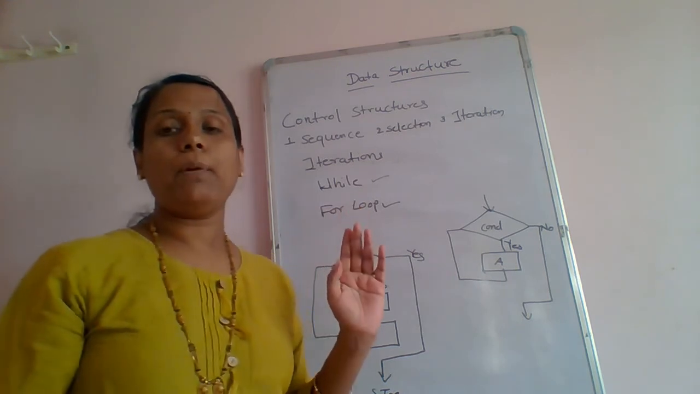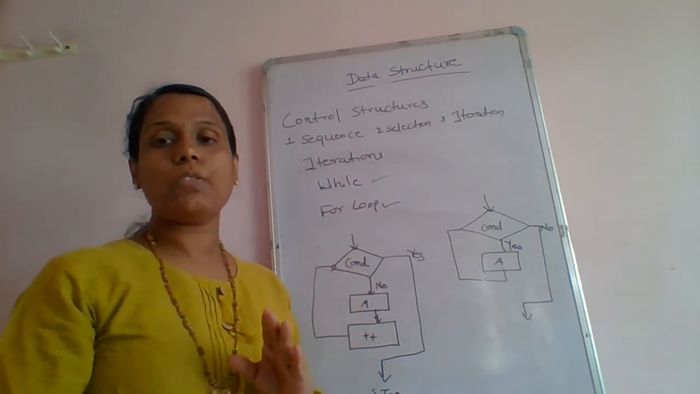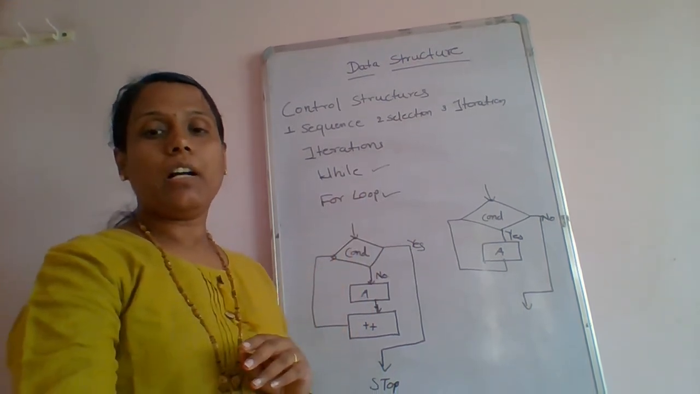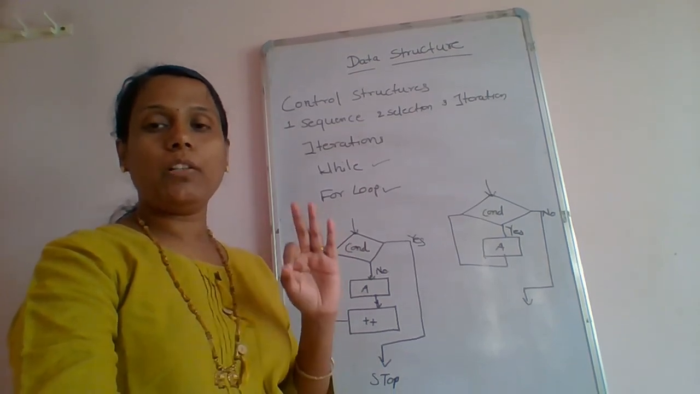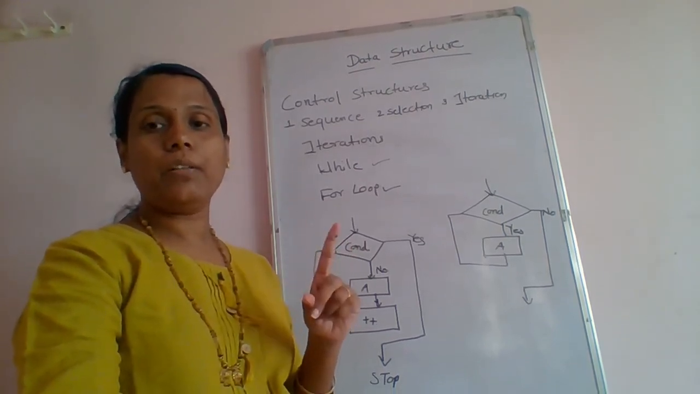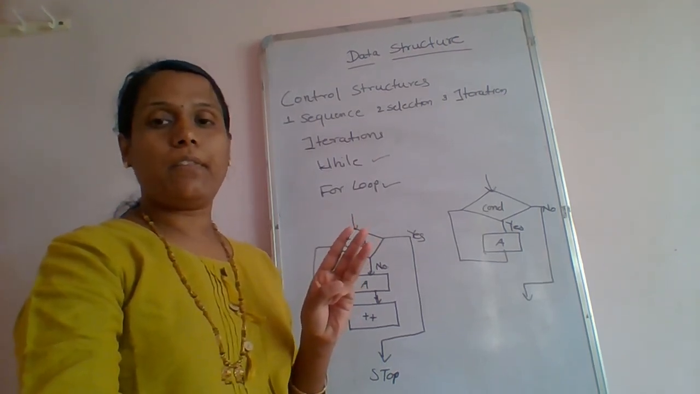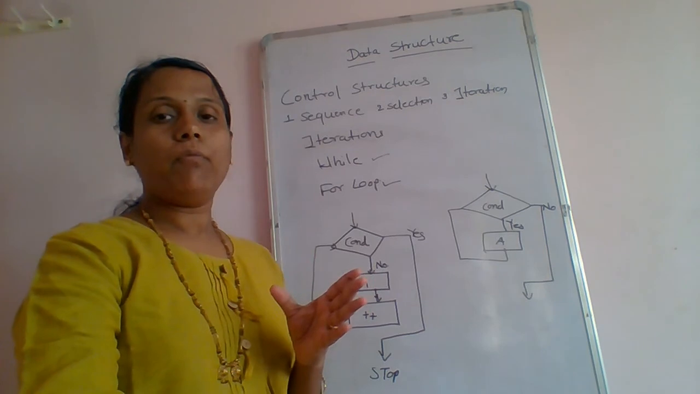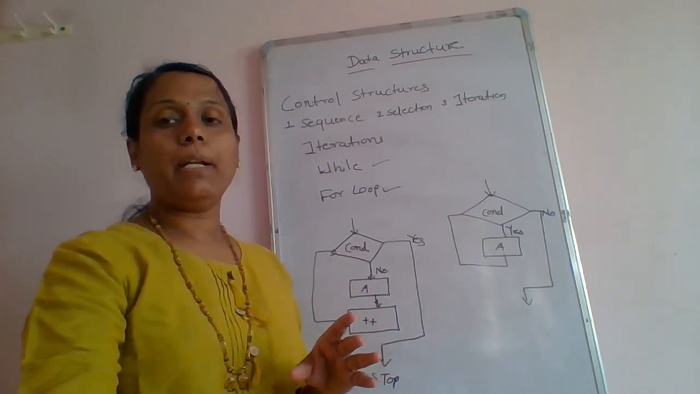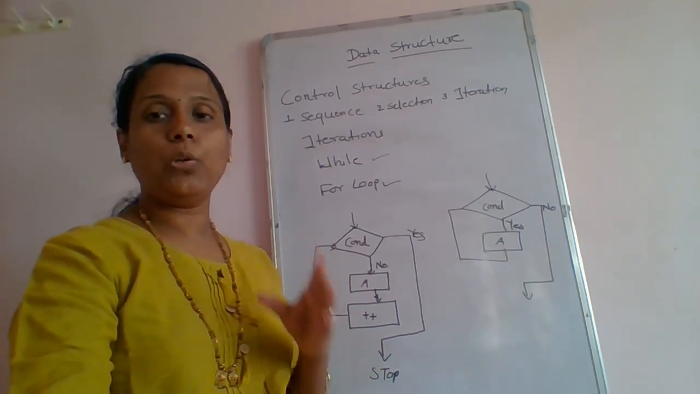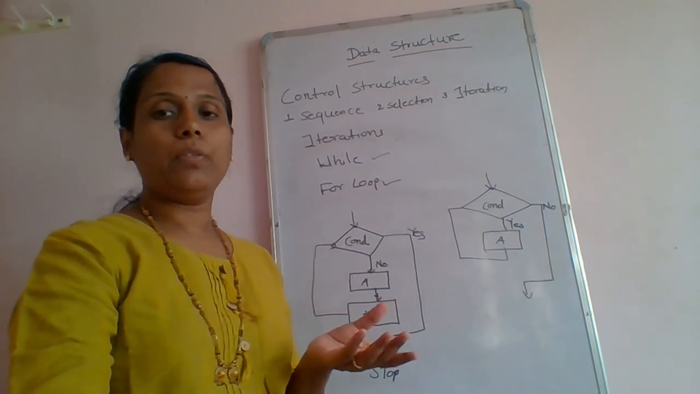So these are the different control structures that we are going to use at the time of writing the algorithms. You have to follow the tree structure: the first is the selection, the second is the sequence, and the third is the iterations. Any one of these we have to use depending on our program. So follow these notations at the time of writing algorithms.